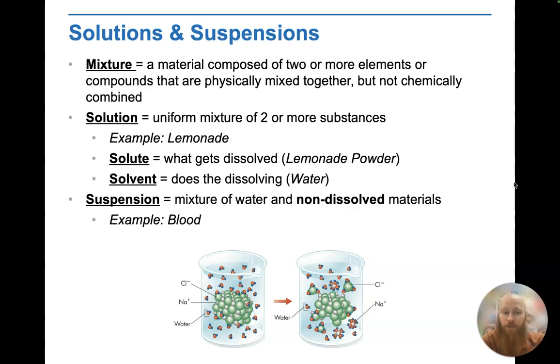Now, a suspension is referring to a mixture of water and non-dissolved materials. Okay, so in this case, if we were to look closely enough, we don't actually see uniformity and a solute being dissolved, but rather we can actually see little non-dissolved materials. A really good example of that would be the blood that circulates through our body. Blood is mainly water, but within that aqueous solution, that water solution, we also have red blood cells, white blood cells, and little nutrient particles that are broken down being carried to the tissues in your body that need them.